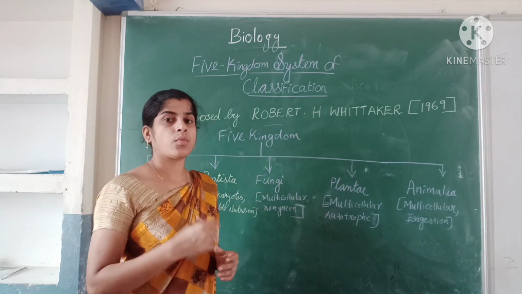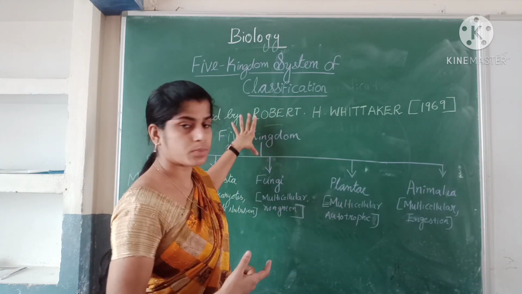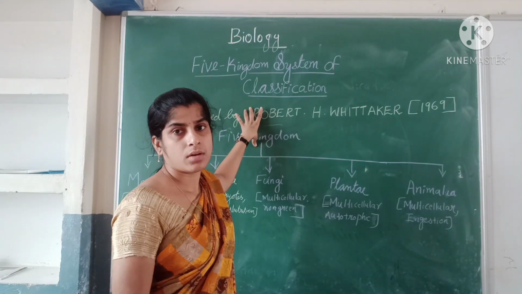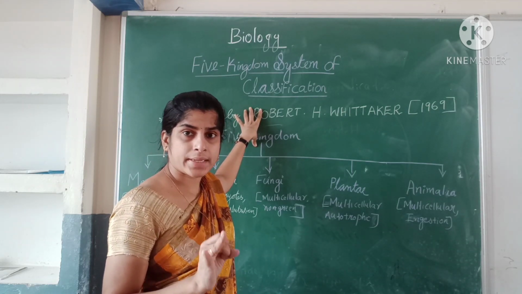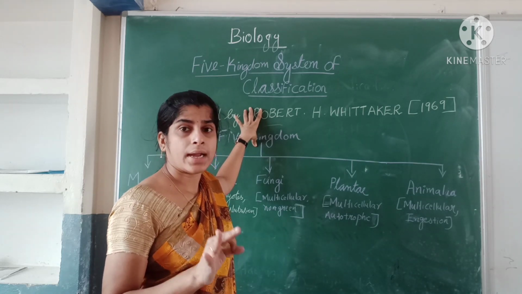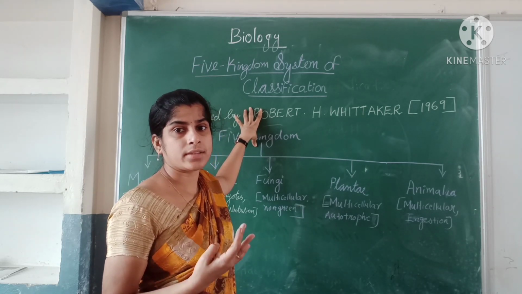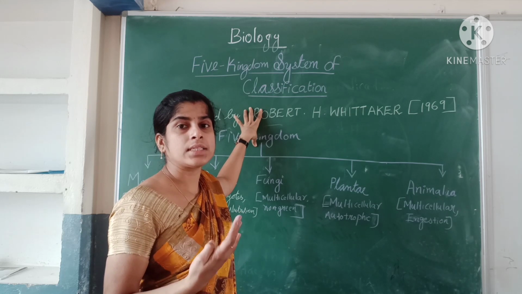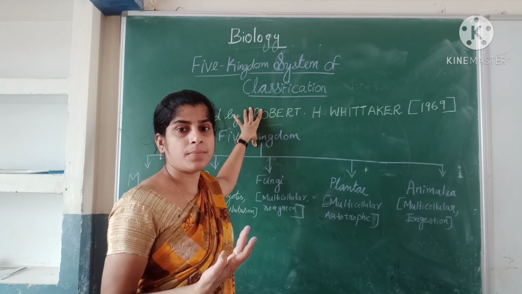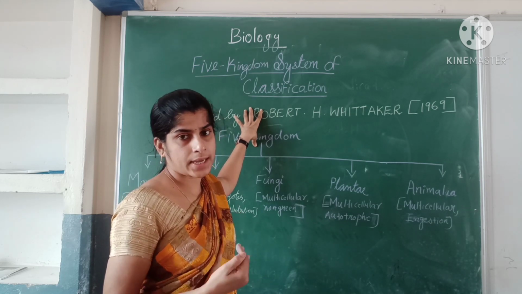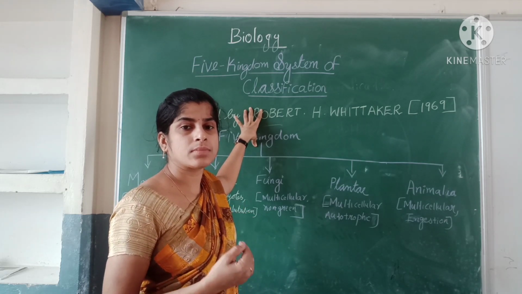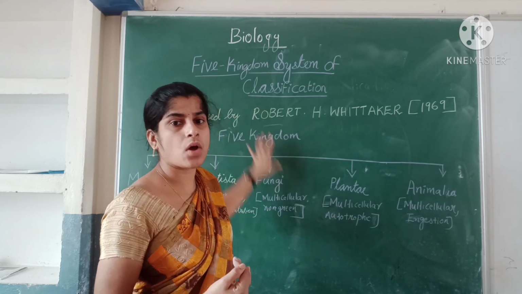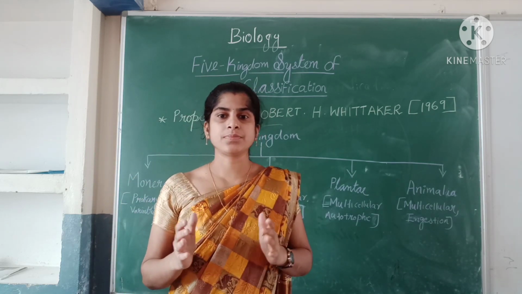So on what basis does this classification occur? First one is cell structure, next is mode of nutrition, next is reproduction, another is thallus organization, and phylogenetic characteristics.